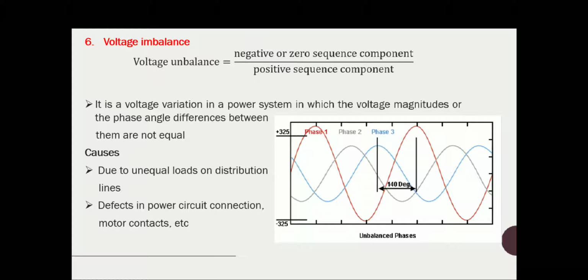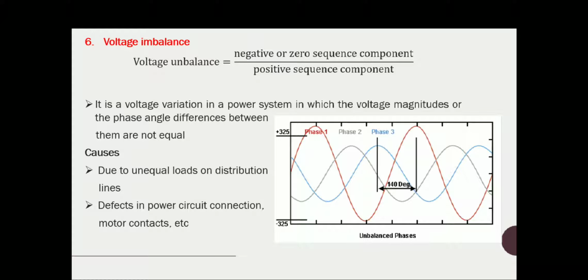There is a slight unbalance between the voltage magnitudes here. So either it can be an unequal amplitude, or it can be a difference in the phase differences.